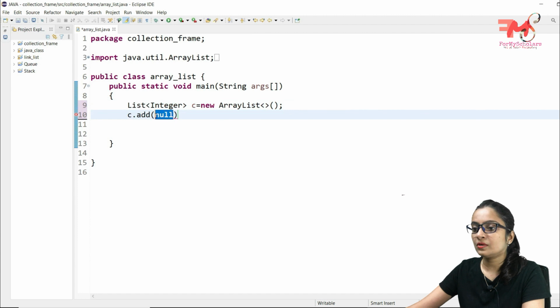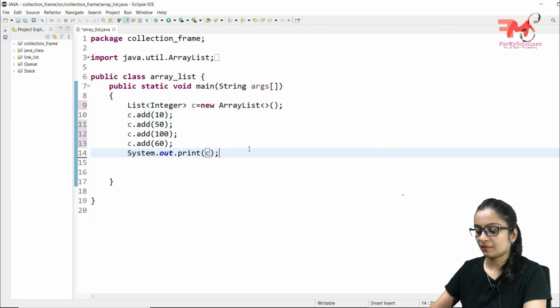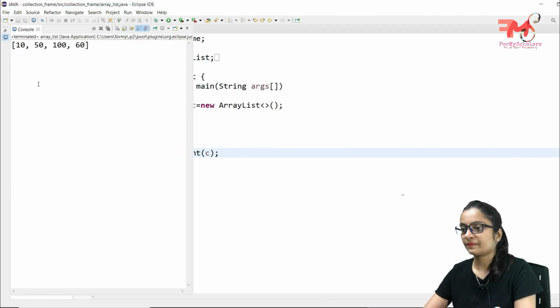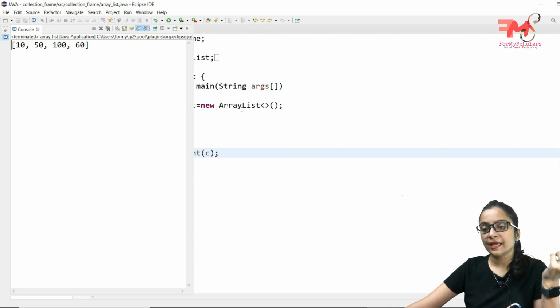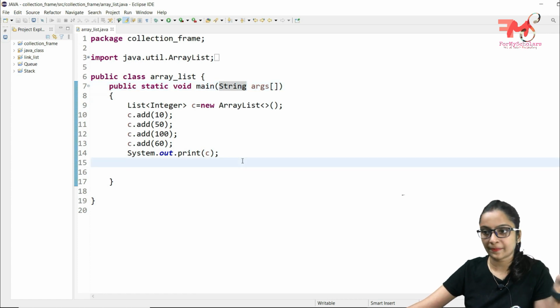Okay, so now add the data in this array list. We will just print the C as it is, Control F11. You can see the data has been displayed here, 10, 50, 100 and 60. But what is the difference between the displaying of data in case of array and in case of array list? Array list is displaying the data in the form of a list. Okay, that's all. That is the only difference between arrays and array list. Otherwise all the things will be the same.